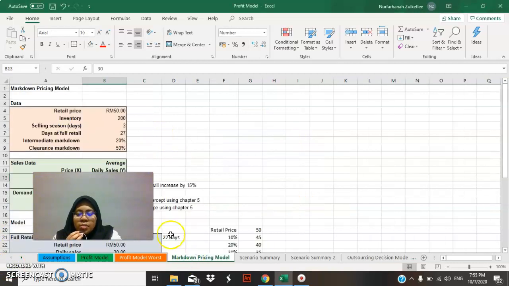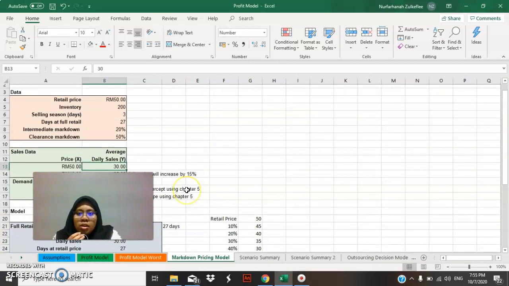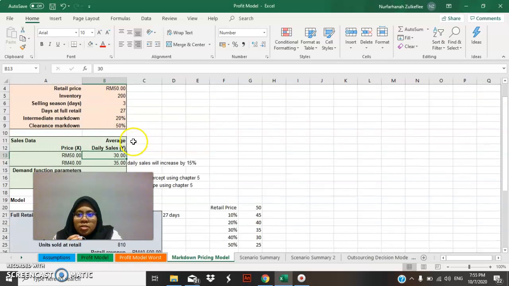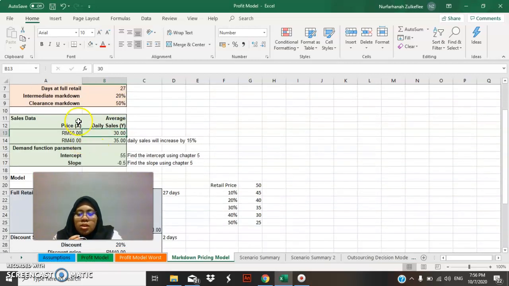So next is the markdown pricing model. This is the data I take from my assumptions sheet. So the inventory is 200 and so on. From this, I decided to put the intermediate markdown at 20%, and the clearance markdown at 50%. The price of my product is 50 ringgit.